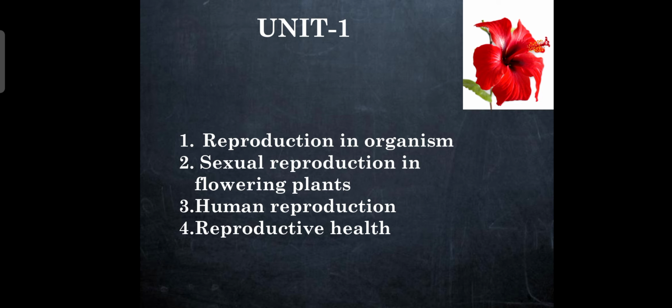Now we will come to the next chapter, human reproduction. Here we have to study the very basic events that take place during human reproduction, a very small concept. Secondly, the anatomy of the male and female reproductive systems, which is very interesting. Number 3, you have to know the menstrual cycle, the concept of pregnancy, the concept of placenta, the concept of lactation, and a few other simple concepts.